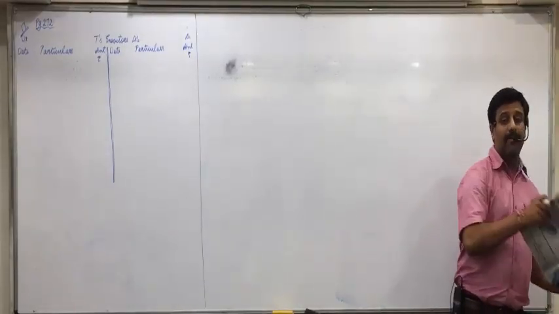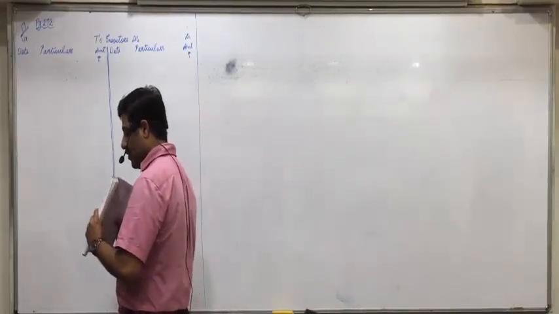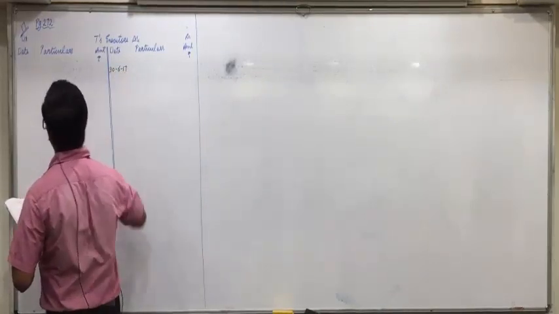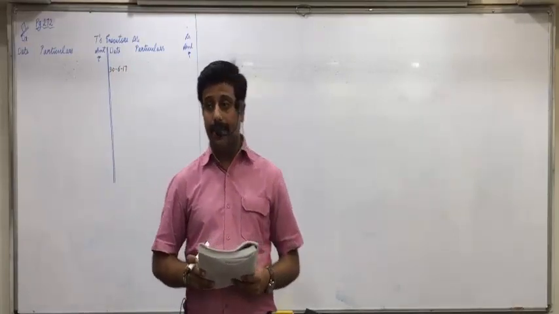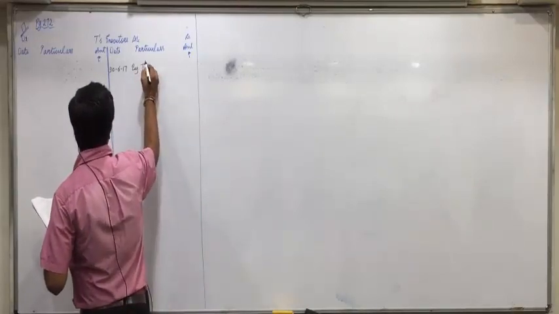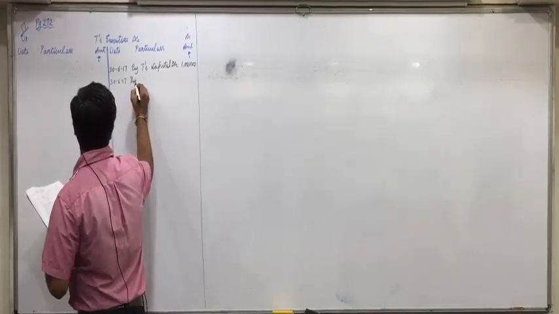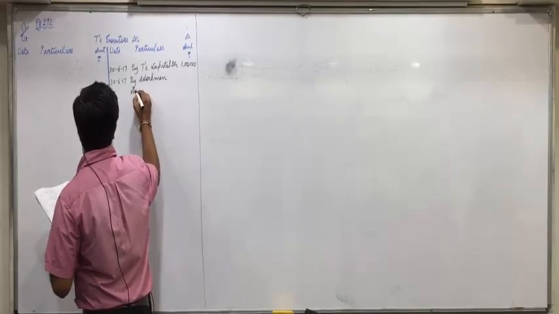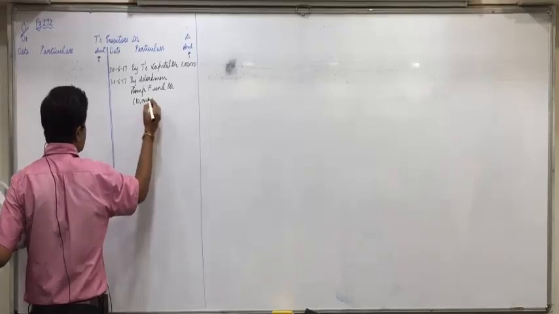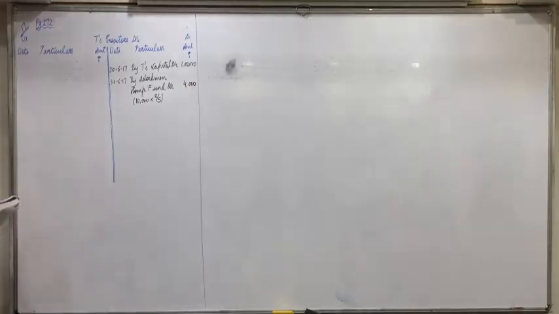Very first of all, we already discussed which items should come on credit and debit side. So from the balance sheet, what all will come on the credit side, as we discussed. On the credit side, all entries will be done on 30/6/17 when the person has died. So 30/6/17 from the balance sheet by T's capital account 1 lakh, then same date by workman compensation fund account in bracket 10,000 into T's share is 2/5, 4,000. All are able to understand this?